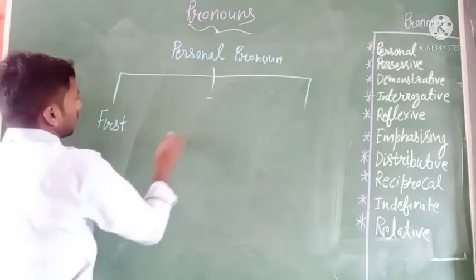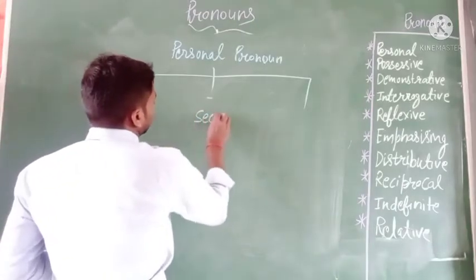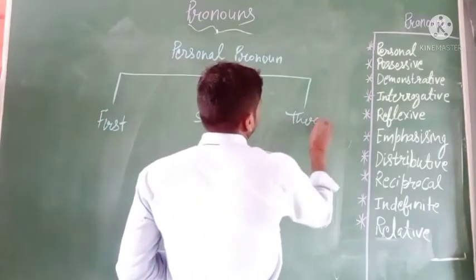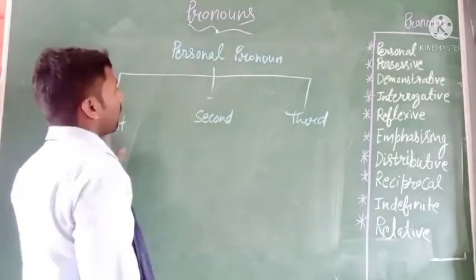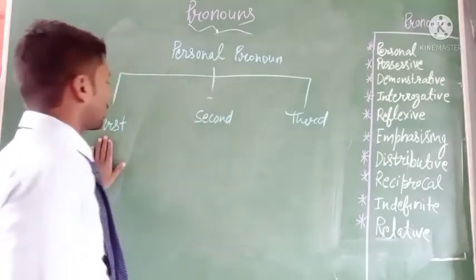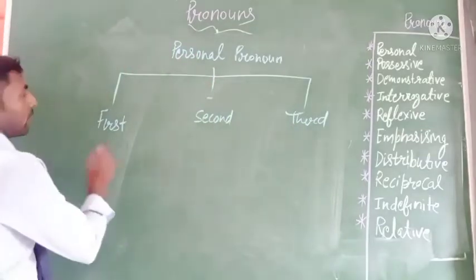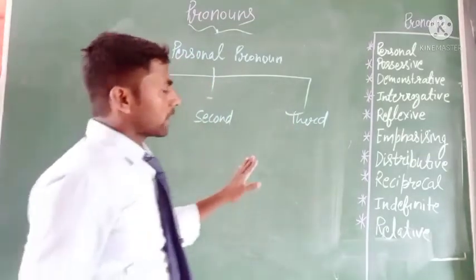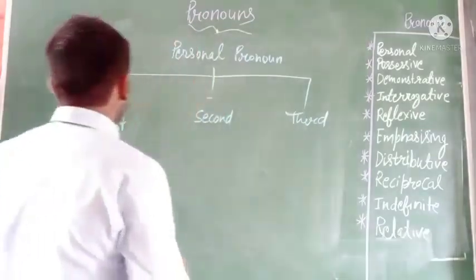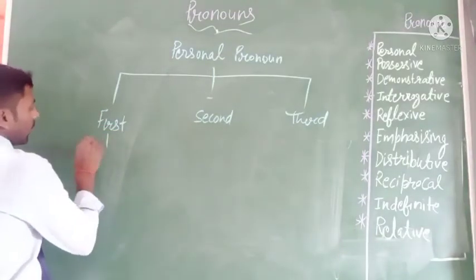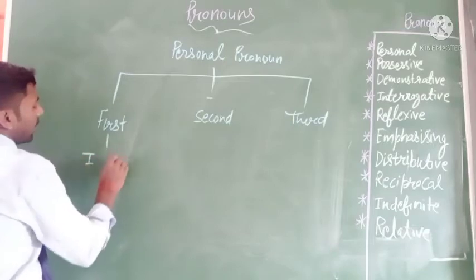First person, second person and third person. In first person we can also divide the parts according to number into two parts: I and we.